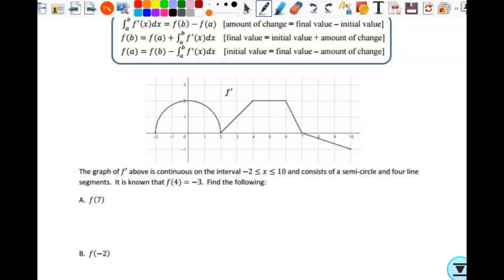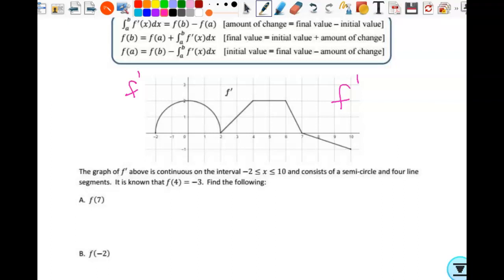All right, what are we given a graph of? F prime. And typically on a free response question, they'll tell you at least 3 times what you're looking at a graph of. It'll be labeled, it'll say, hey, the graph of F prime, which by the way is the derivative of F. So just make sure you understand and remind yourself what you're looking at, because College Board likes to give us a graph, but then ask us about something else.